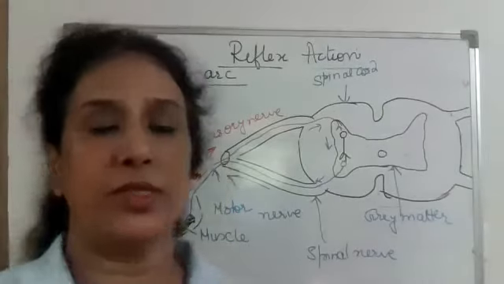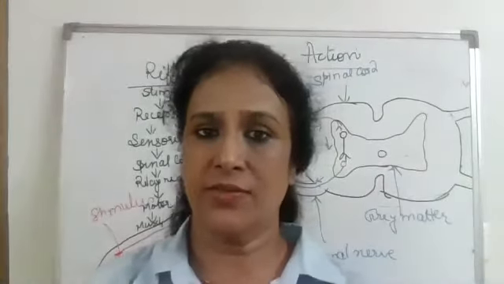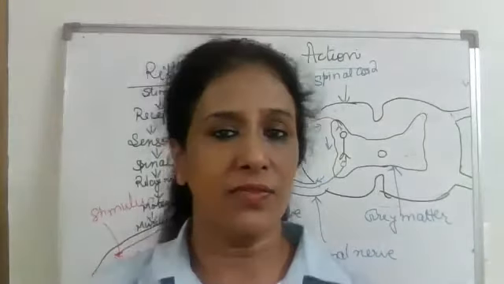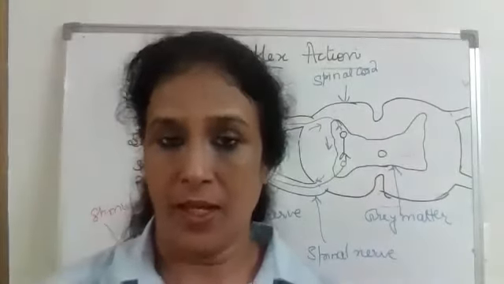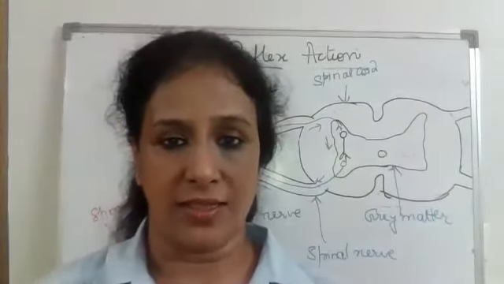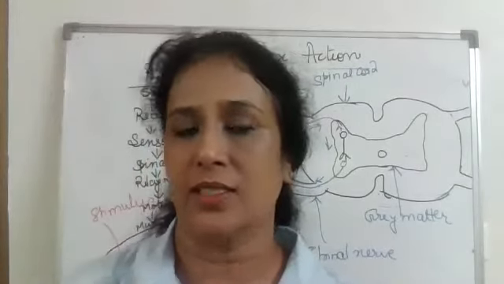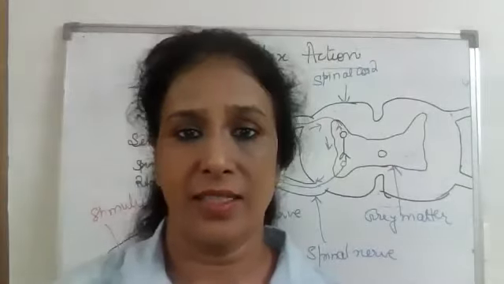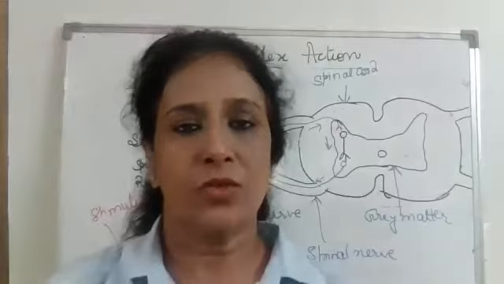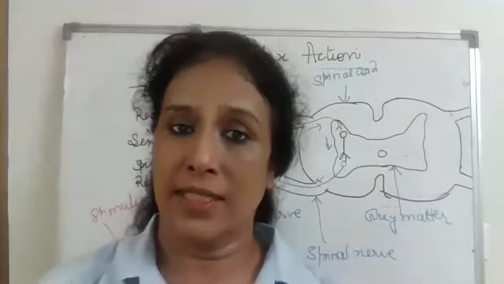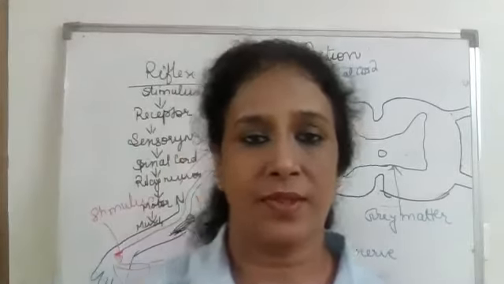One thing more to be noted here, that I have drawn here the spinal cord. So this gives an impression that all the reflex actions are controlled by the spinal cord. No. There are certain reflexes which are controlled by the brain also. For example, when bright light is all of a sudden thrown on your eyes, then your pupil constricts. This is controlled by brain. So we can have cranial reflexes also and spinal reflexes also.